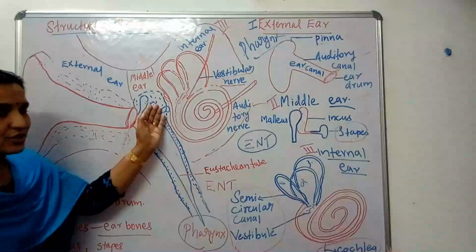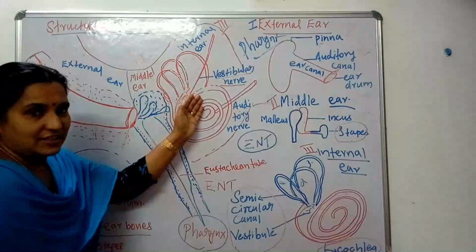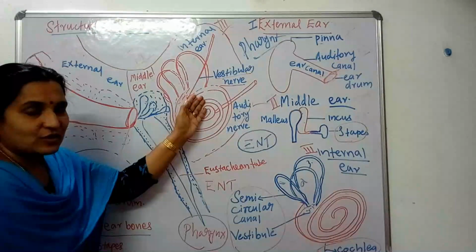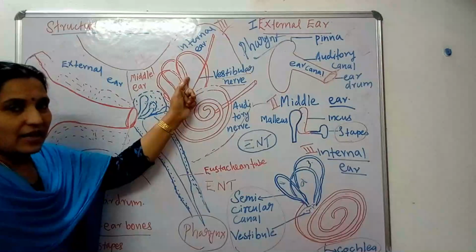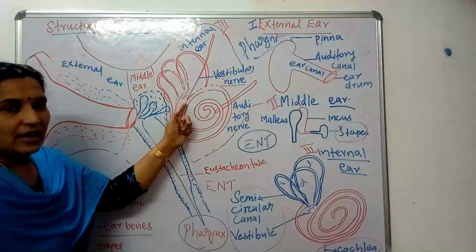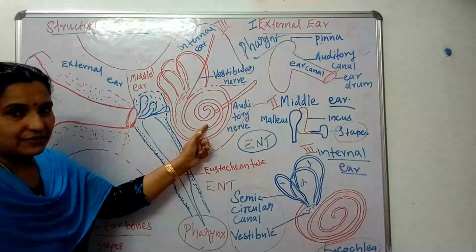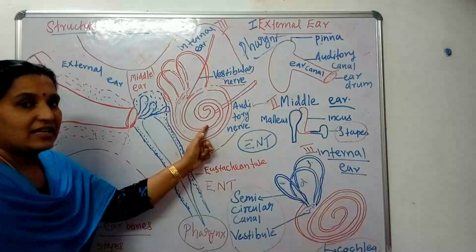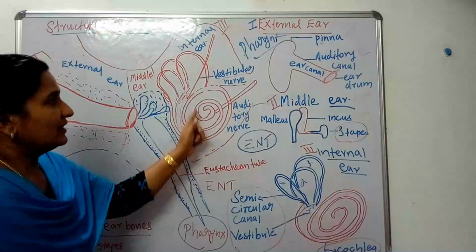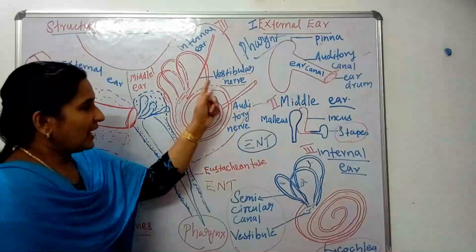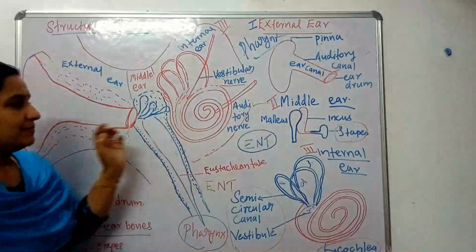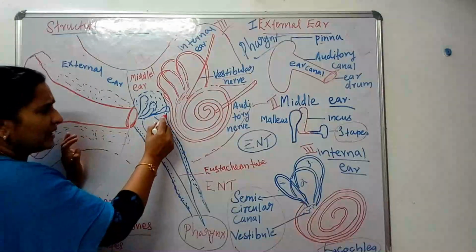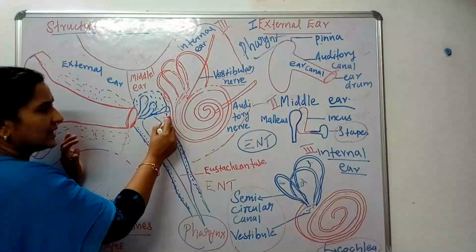Okay. Next to the middle ear is the internal ear. The internal ear consists of three important parts: semicircular canals, vestibule and cochlea. The other parts we can see inside the internal ear are the vestibular nerve and auditory nerve. We can also see a membrane near the stapes and the internal ear.